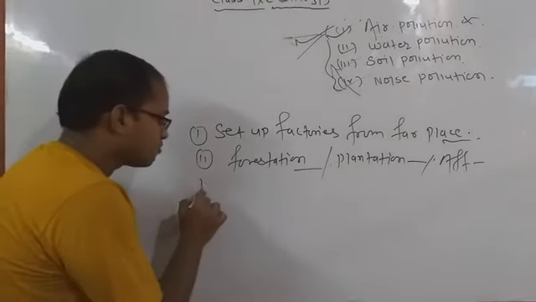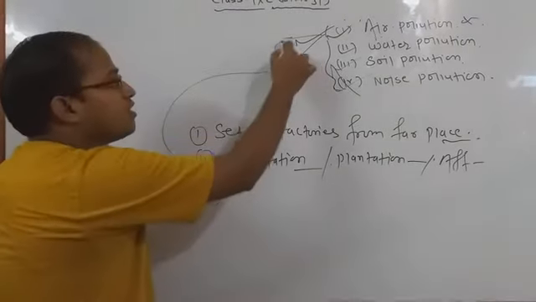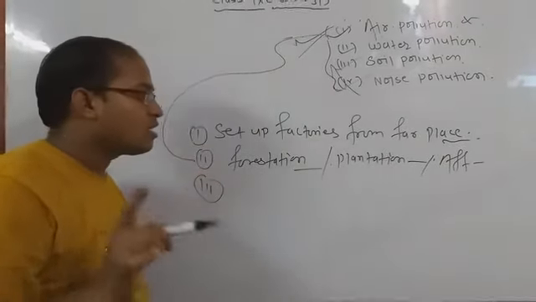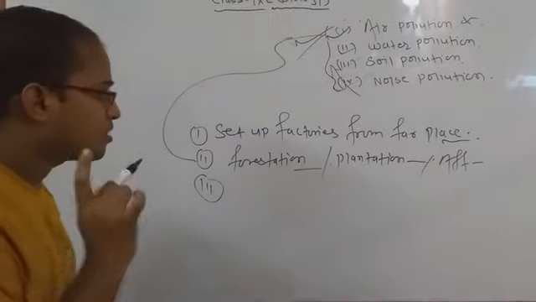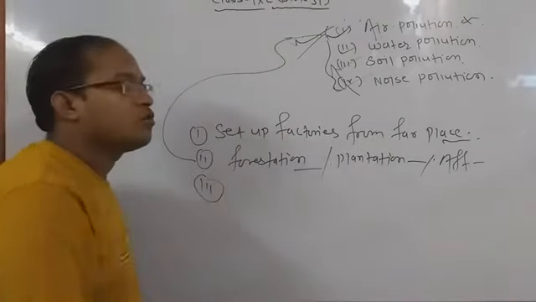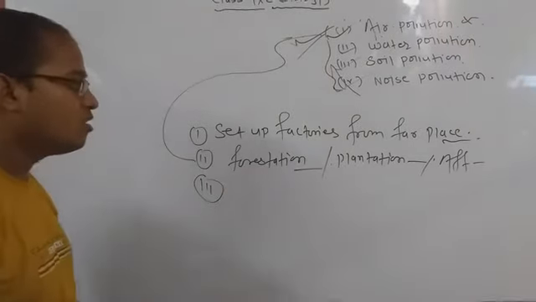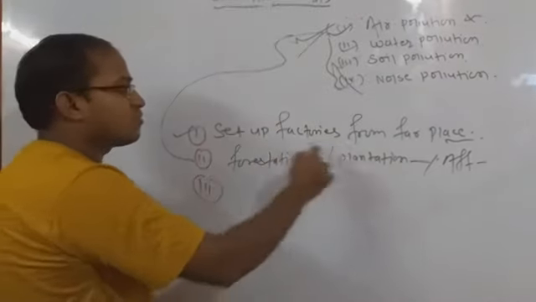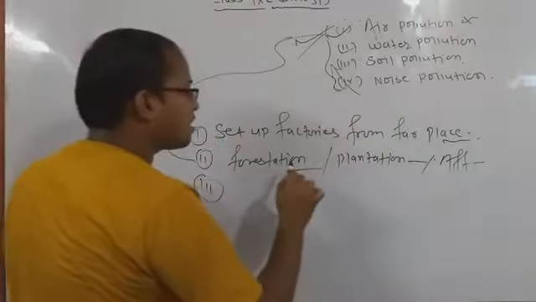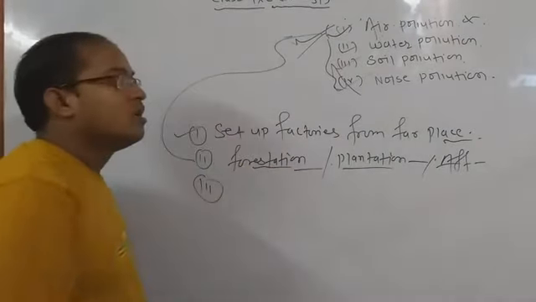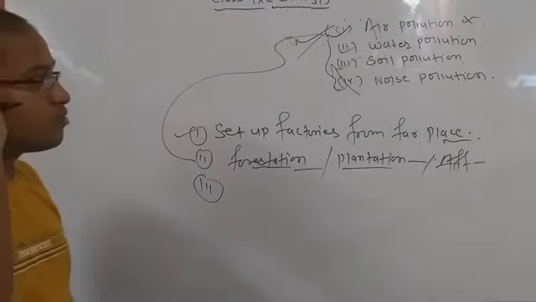ठीक है, forestation most important part if you will do, definitely the oxygen level is totally balanced and there is not a leakage and not a shortage of oxygen, and human beings easily get oxygen. So most important point, set up factories in different places, far-off places. Second, forestation, plantation and afforestation should be initiated, by which air pollution can be reduced.